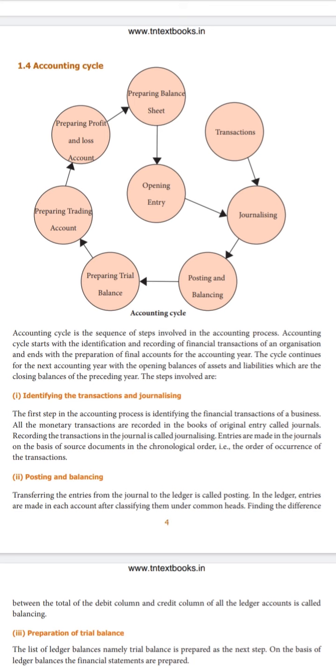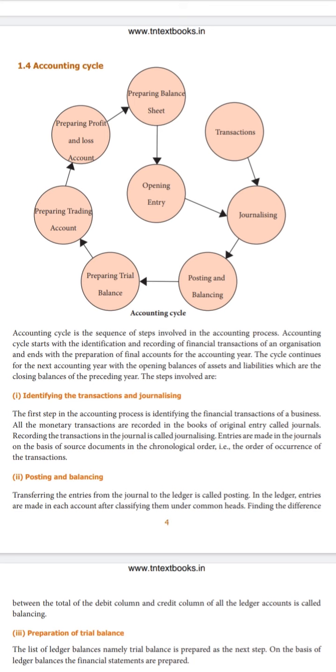In each accounting period, normally one year, it starts from April and ends in March. For example, if we take this year, 2020, our accounting period started on 1st April 2020 and will end on 31st March 2021. So this period of one year is called the accounting period or accounting year.